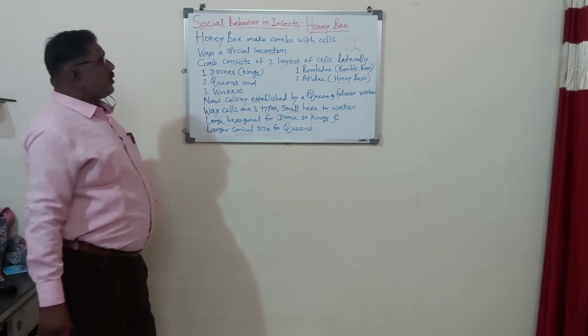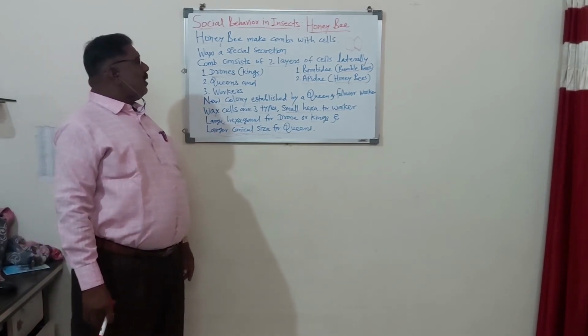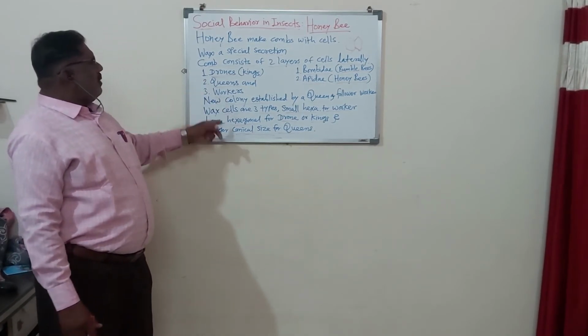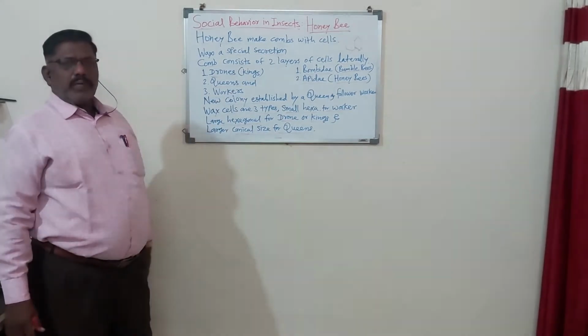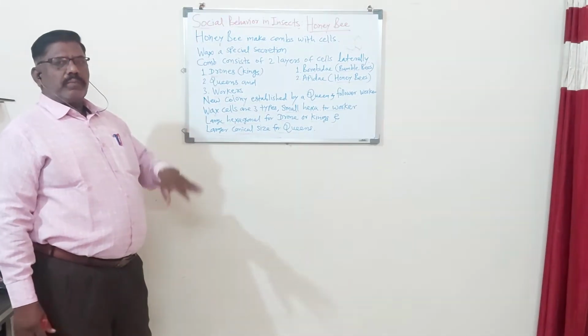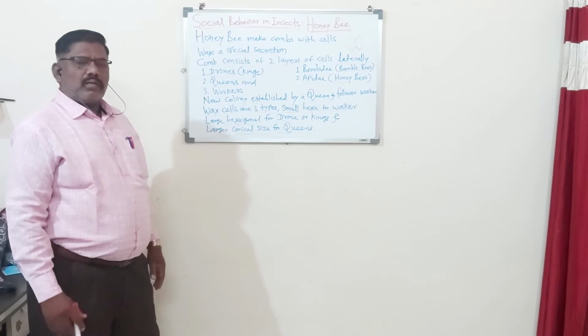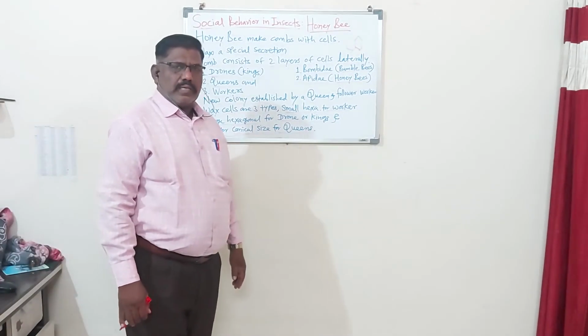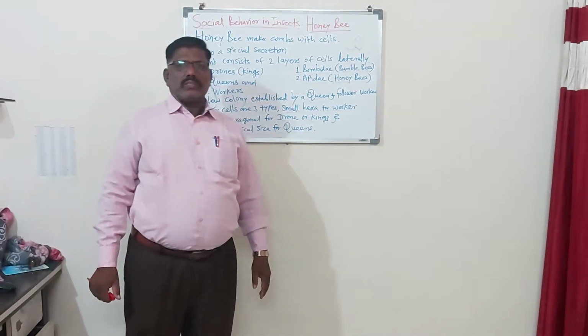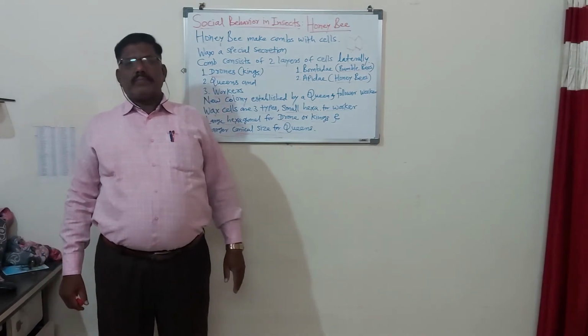So 3 types of cells are present in the comb, and 3 different types of honeybees are living in those fixed places. Now dear students, what is happening nowadays?